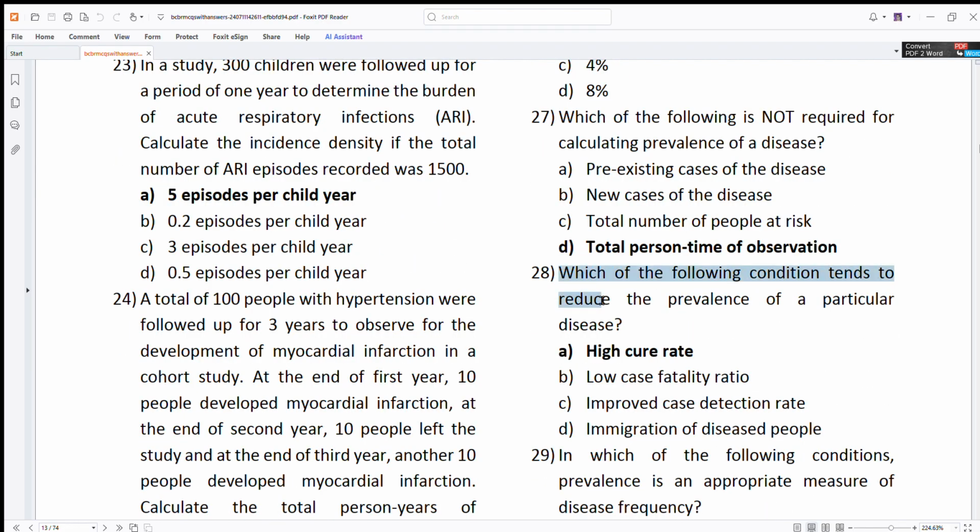Which of the following tends to this? I told you, reduce the prevalence. High cure rate. If cure rates are high, obviously there will be fewer people affected with the disease. Low case fatality ratio means people will live longer, so prevalence is high. Improved case detection rate, then we can detect more people. Immigration of diseased people, that is if more people come and enter inside, then high prevalence.